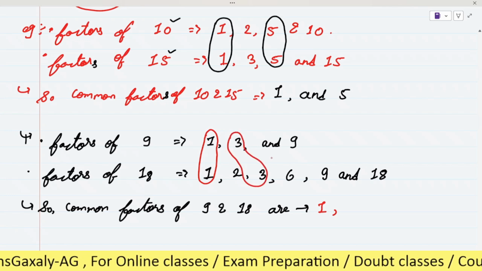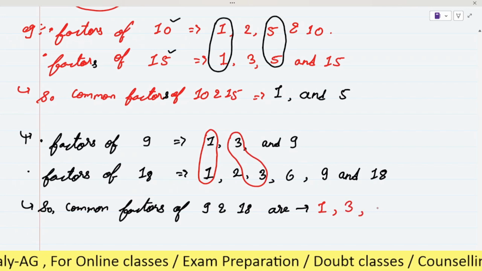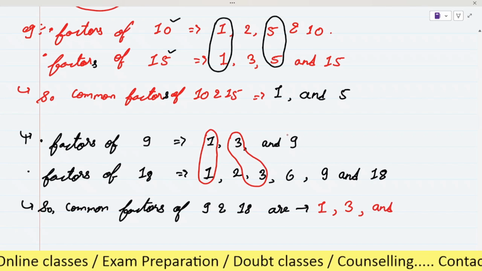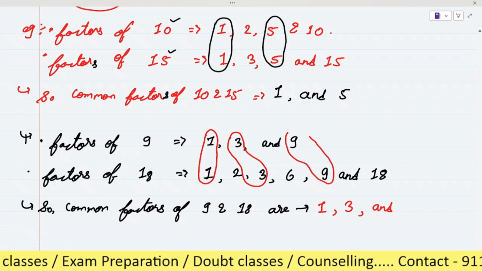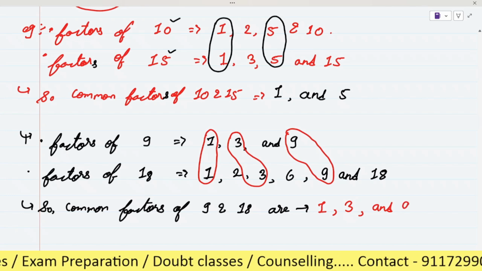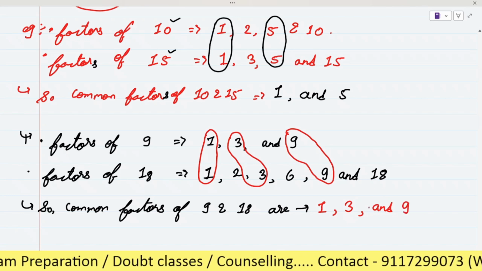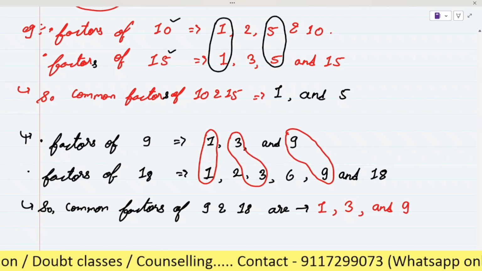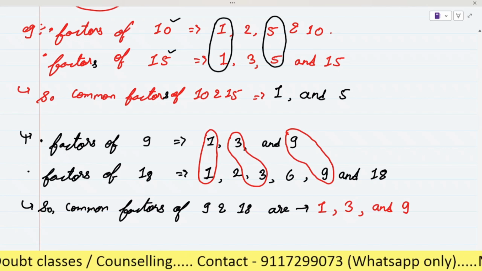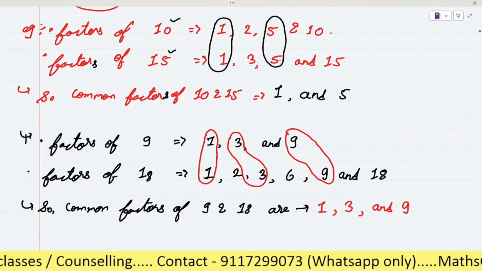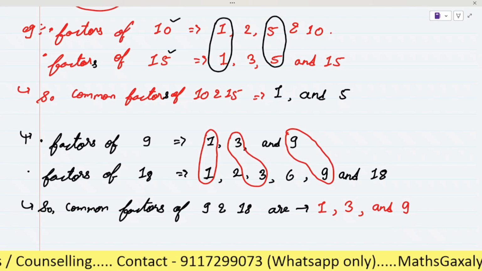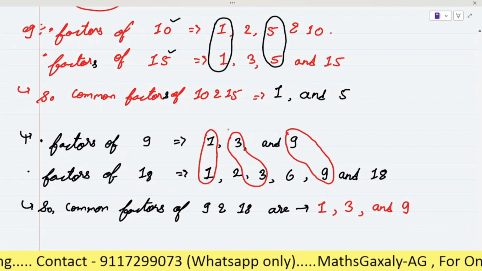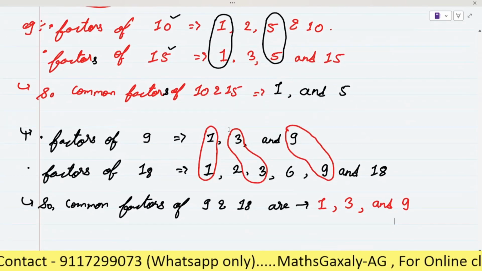Next will be 3. So 3, and after this 9. Very good. So as you can see here, there are 3 common factors of 9 and 18. They are 1, 3 and 9. Okay? Now, can you notice here? The lowest common factor for all is, as you can see here, 1.